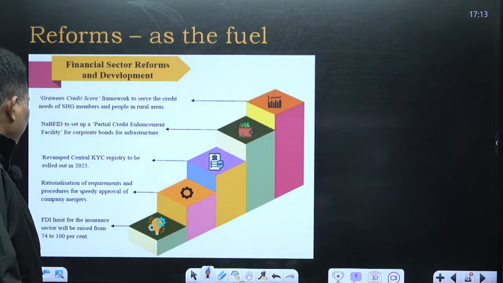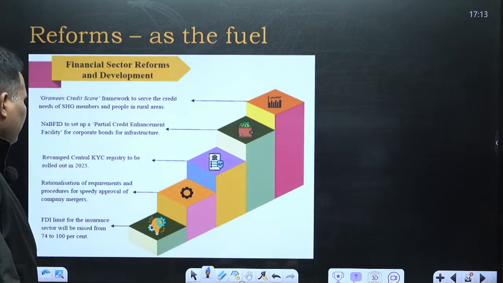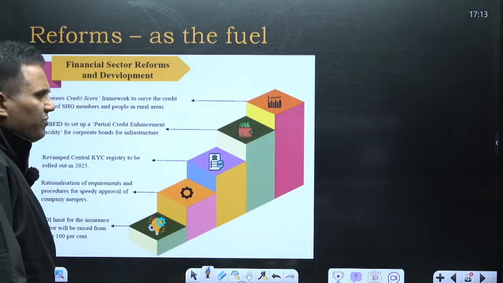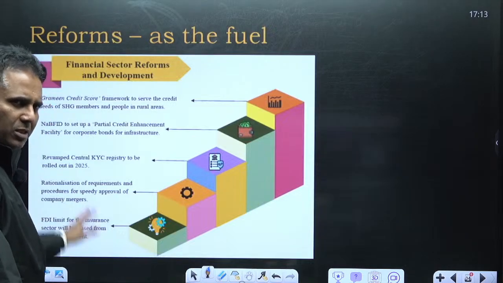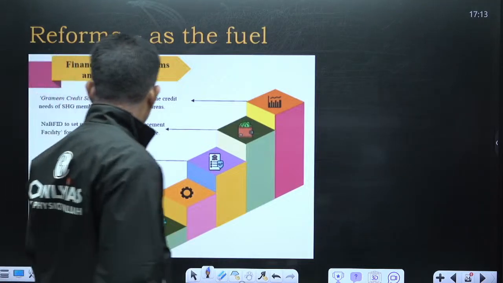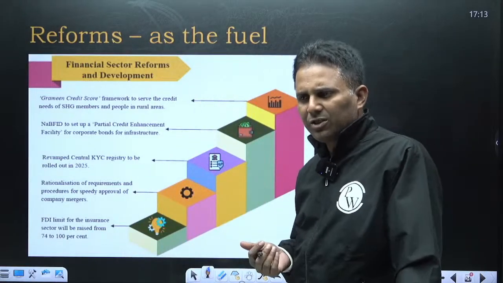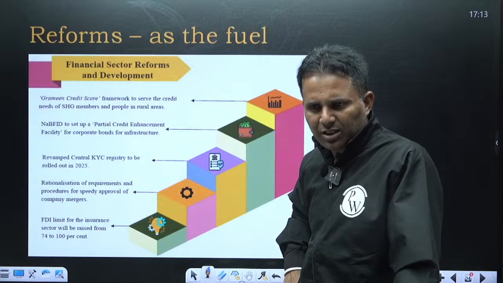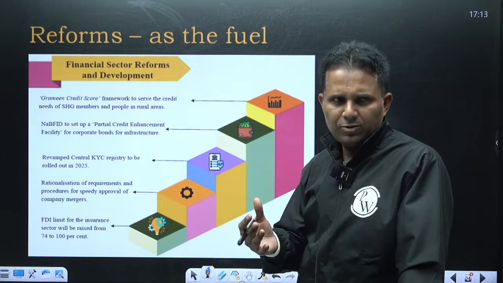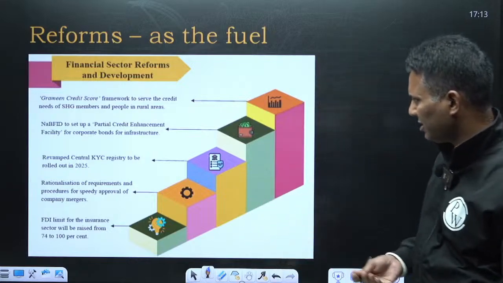Then NABFID, National Bank for Financing Infrastructure Development, will set up a partial credit enhancement facility for corporate bonds for infrastructure. So to deepen the corporate bonds, they will set up a credit enhancement facility. Rationalization of procedure requirements for speedy approval: since business activity is growing, a lot of company mergers and acquisitions are happening, which is taking a long time. So government will improve the process so that these mergers and acquisitions can happen in a short time.